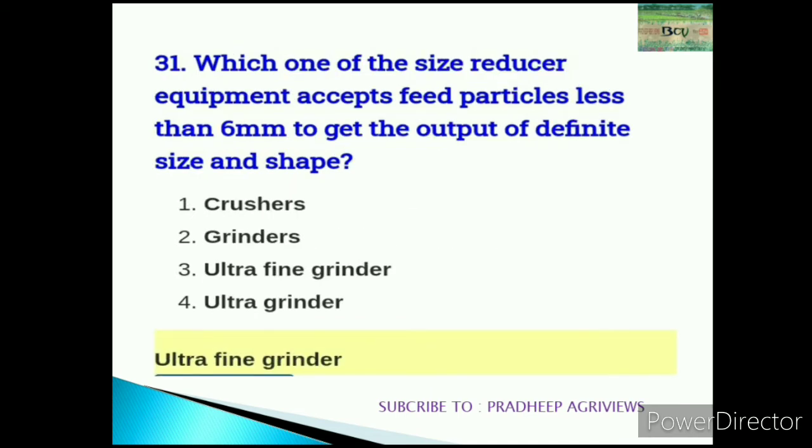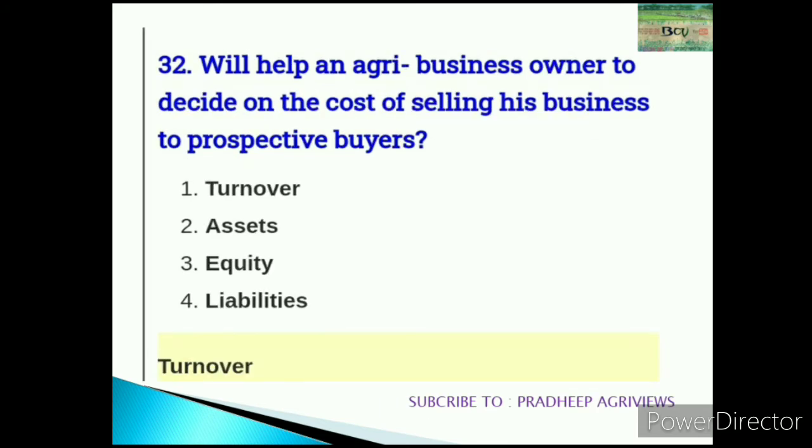31. Which one of the size reducer equipment accepts feed particles less than 6 mm to get output of definite shape and size? Ultra fine grinder. Farm machinery. 32. Which will help an agri business owner to decide the cost of selling his business to prospective buyers? Turnover. Actually, it's also agri economics.